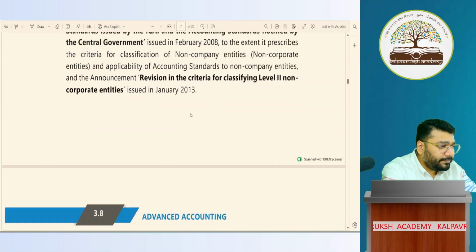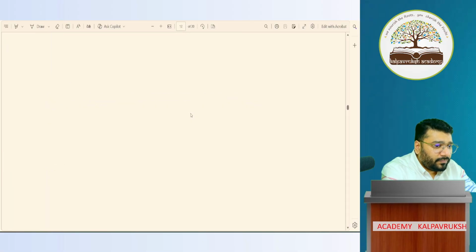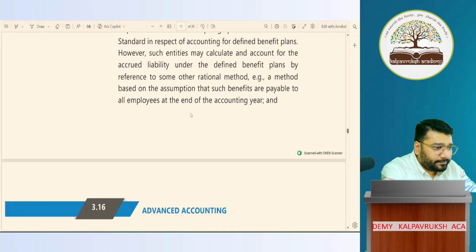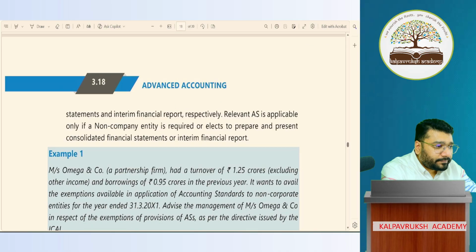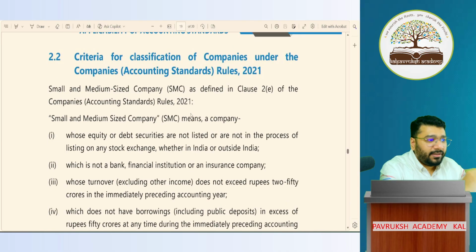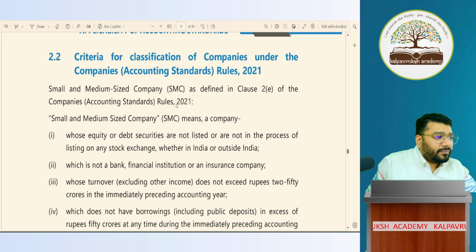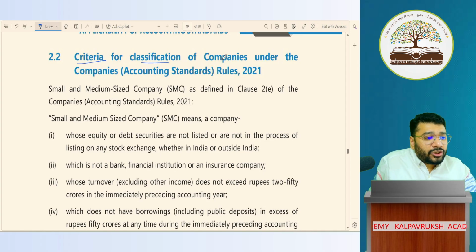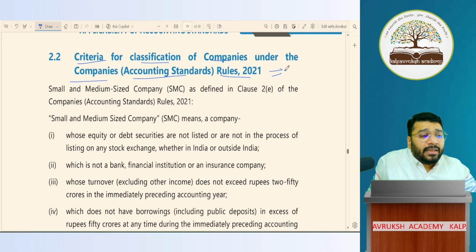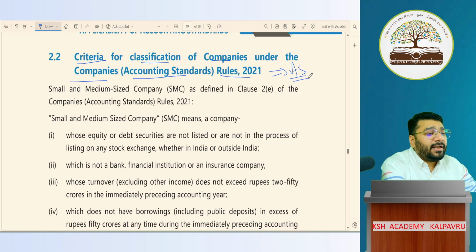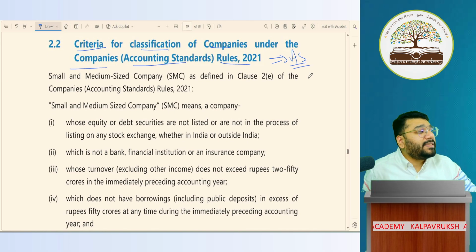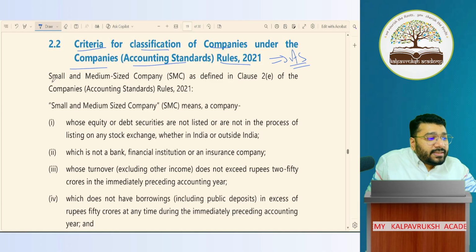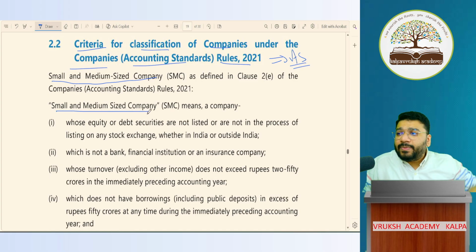Page number 3.19. Here they mentioned it in the old book; I think somehow they have missed it in the new book: criteria for classification of company under the Companies (Accounting Standards) Rules 2021. They are talking about applicability of AS for companies, SMCs and non-SMCs. What is the condition for you to become an SMC? Five conditions have to be satisfied.